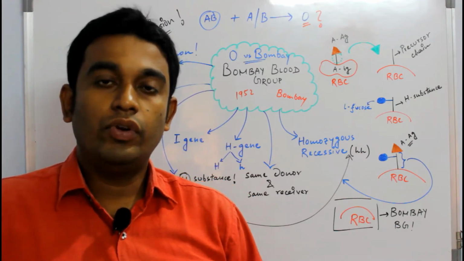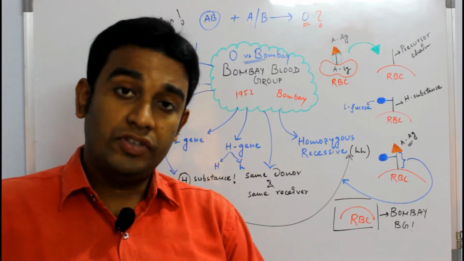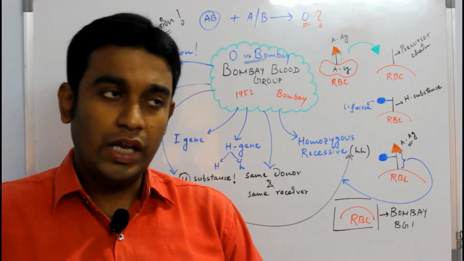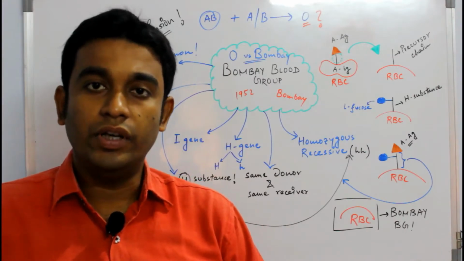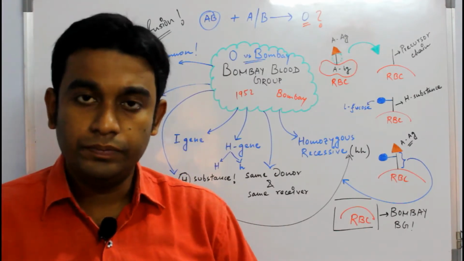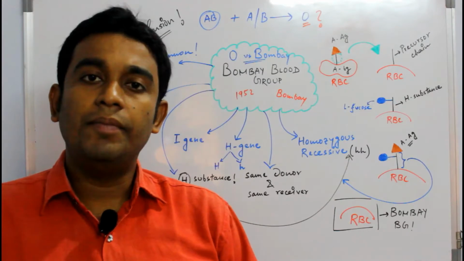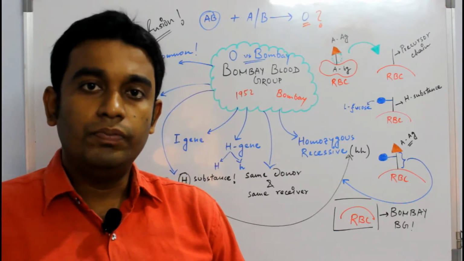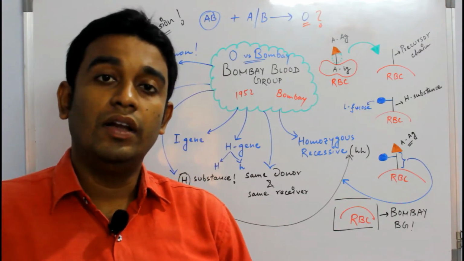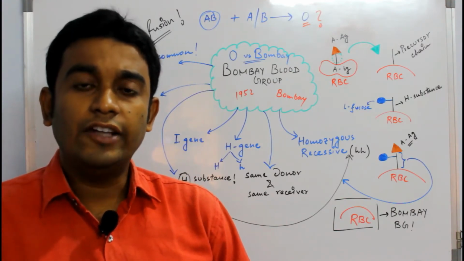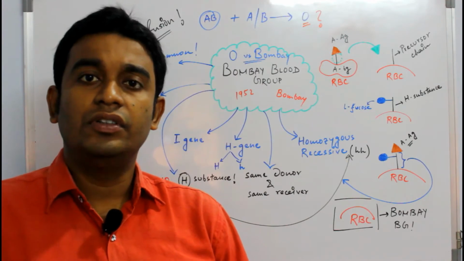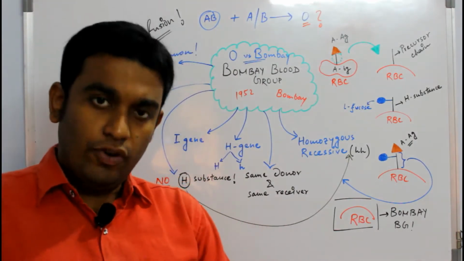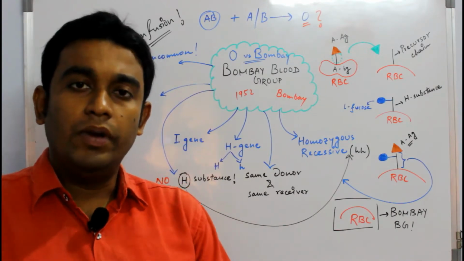Well, in this video we are going to talk about something very interesting, very unusual and very uncommon. The type of blood group that we are going to talk about here is the Bombay blood group. Now, first thing, why is it named Bombay? Of course, this is a very typical, very uncommon blood group. It came into observation in Bombay in the year 1952, and from that the name has been derived as Bombay blood group.